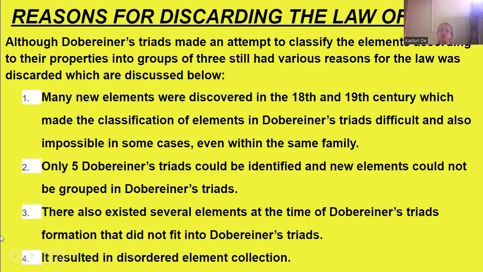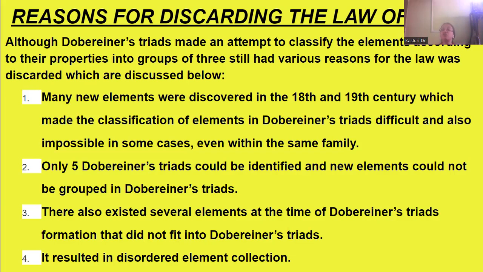So what were the reasons? Many new elements were discovered in the 18th and 19th century, which made the classification of elements in Dobereiner's triads difficult, and in some cases impossible, even within the same family. Even if they were in the same family, when these new elements were discovered, they could not be classified in the Dobereiner's triads. It was very difficult to classify them, and sometimes it was impossible.